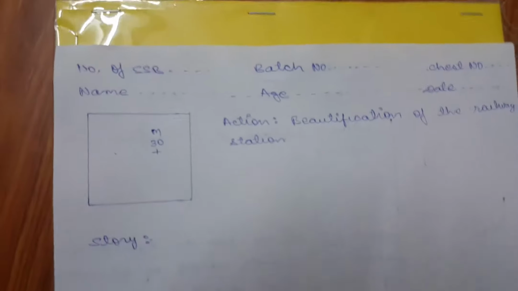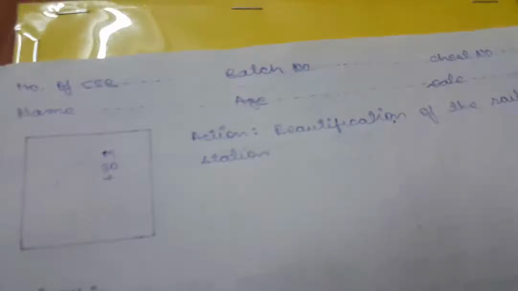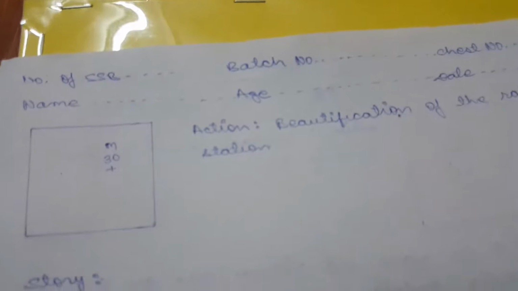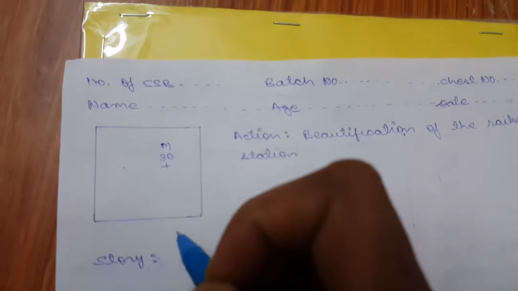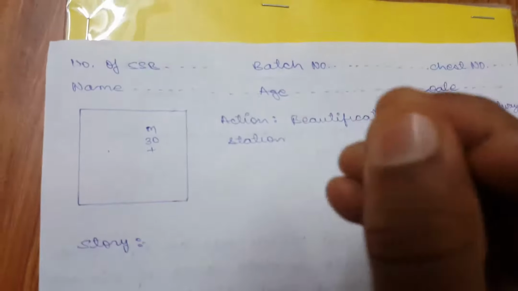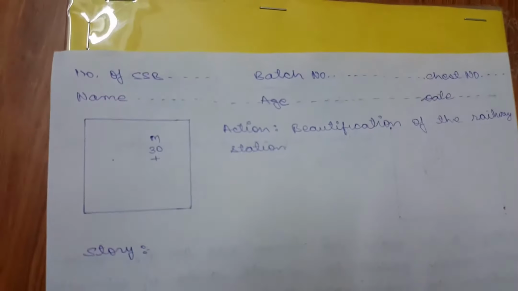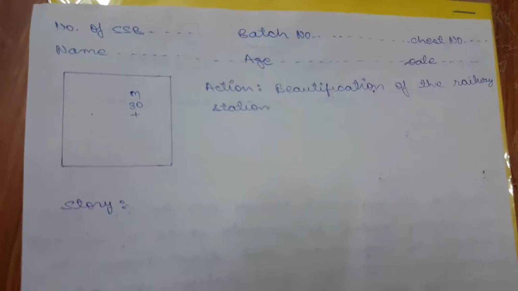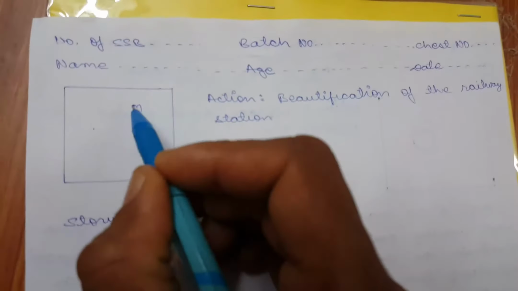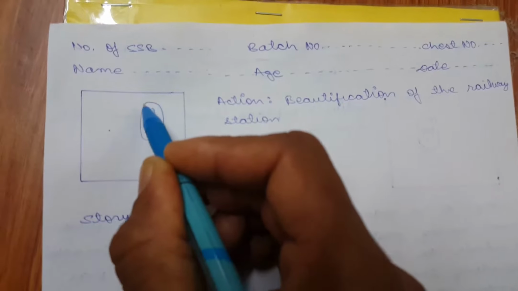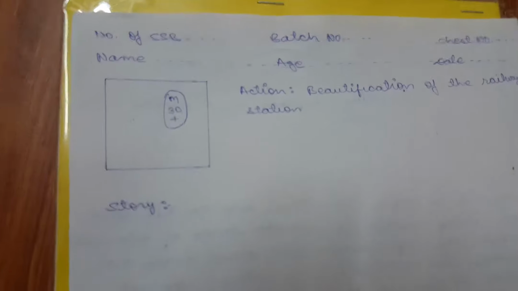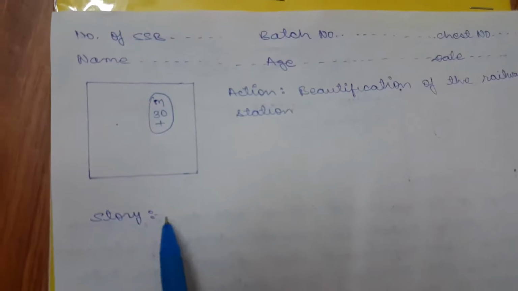One more thing: sometimes the officer instructs you about which character is the main character, and you just circle it. Sometimes they say to circle whom you see first when you are observing the picture. Here our main character is this one, so we are circling him, and thereafter your story starts from here.